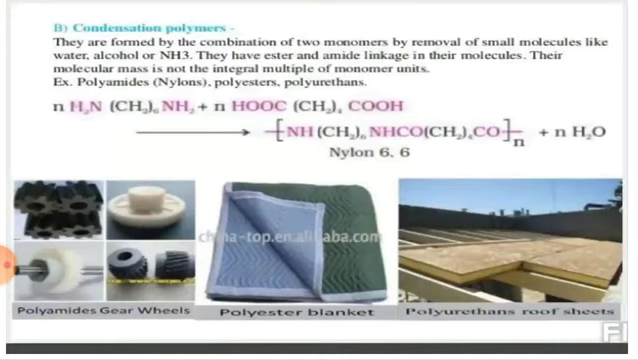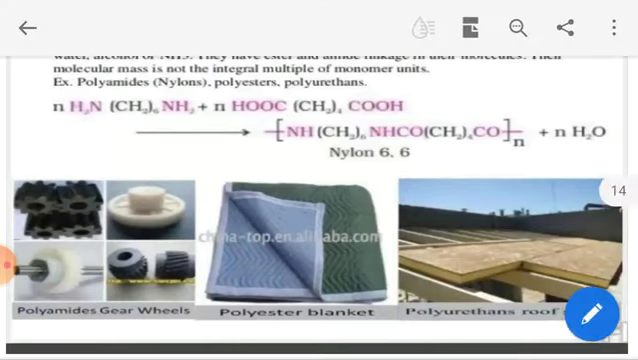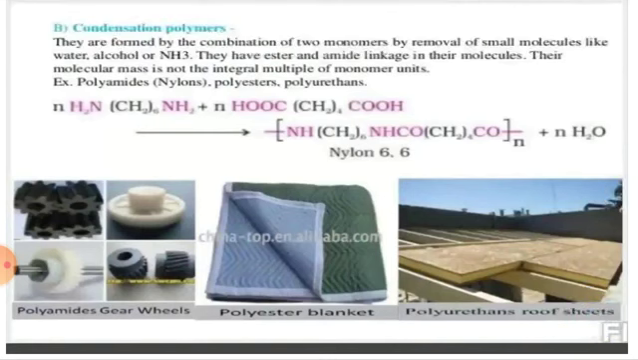Your nylon 6,6, terylene, these all are condensation polymerization. These all undergo condensation polymerization. Here, students, they have ester and amide linkage in their molecule. Their molecular mass is not an integral multiple of the monomer unit. Why? Because the number of the monomer and repeating unit will be different. Further in this chapter, we are going to study the preparation of nylon 6,6. There we will study the reactants.